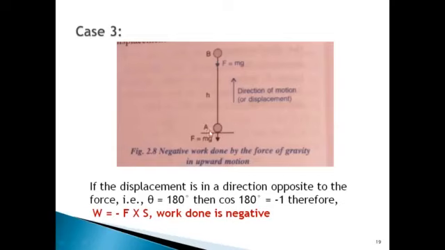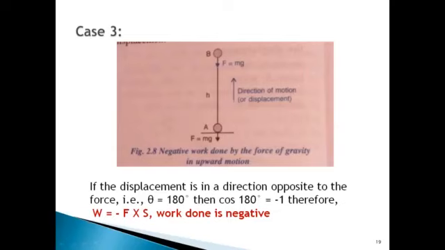The force of gravity is acting downwards towards the center of the earth, and the displacement is in the opposite direction. Now, work done by the force of gravity, we can give W = F S cos theta. In this case, F is nothing but m g, and S is the displacement, that is height h.